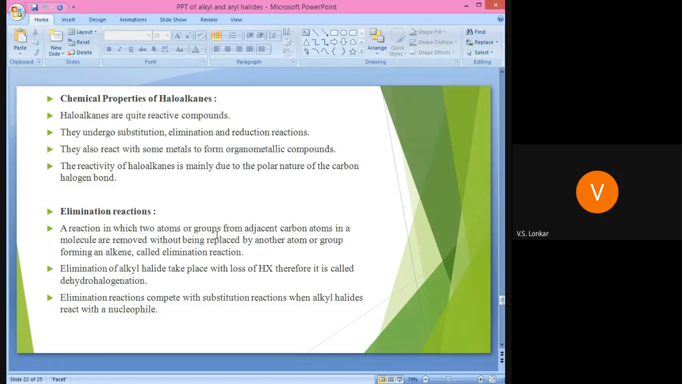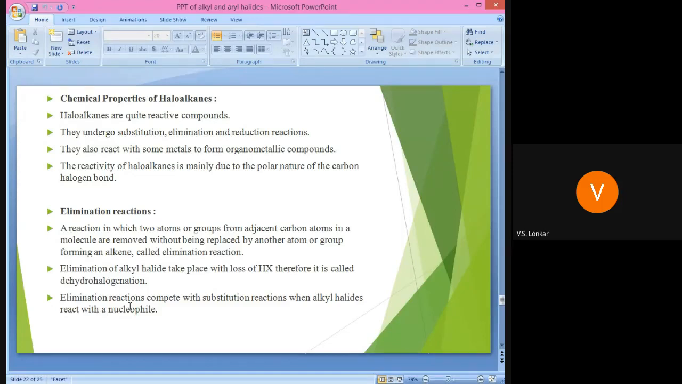Elimination of alkyl halide takes place with loss of HX, therefore it is called a dehydrohalogenation reaction. De means removal, hydro means hydrogen, and halogenation means there is removal of the HX, the hydrogen halide. Therefore, this elimination reaction is known as the dehydrohalogenation reaction.